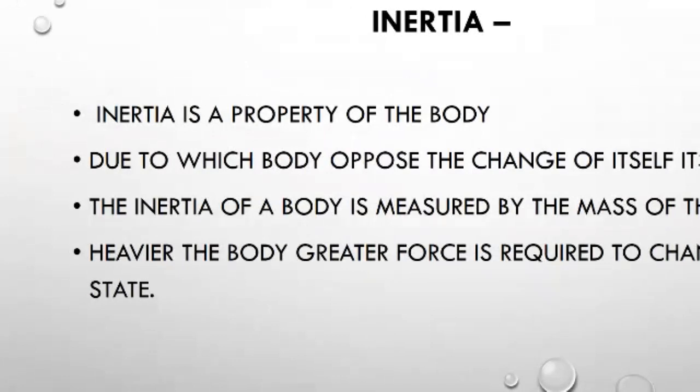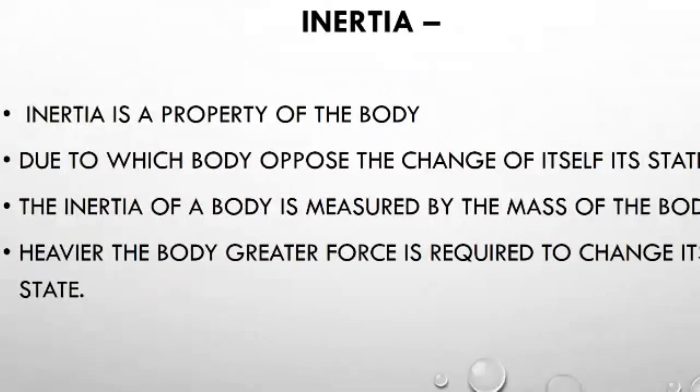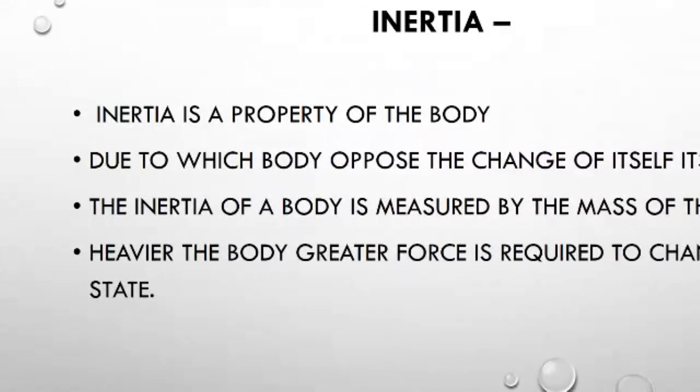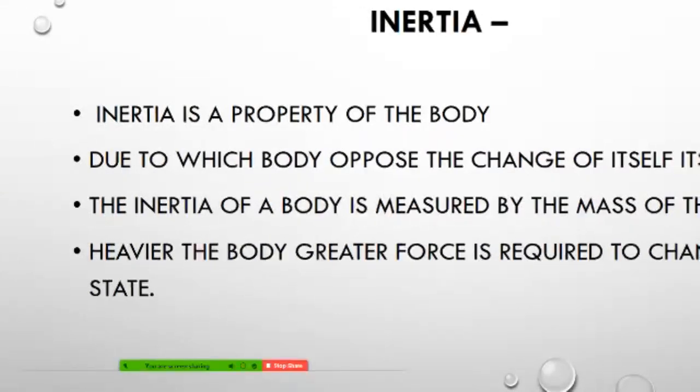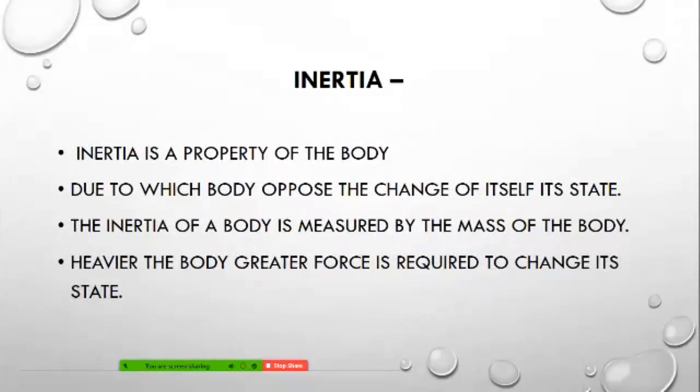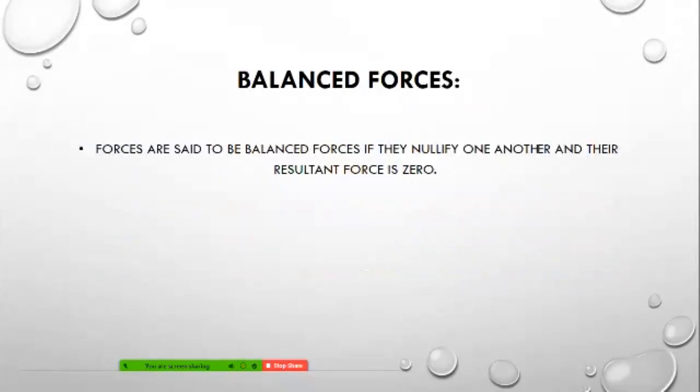The inertia of the body is measured by the mass of the body, means you can measure inertia on the basis of the mass of the body. The heavier the body, the greater the force required to change its state. So a heavier body has greater inertia.